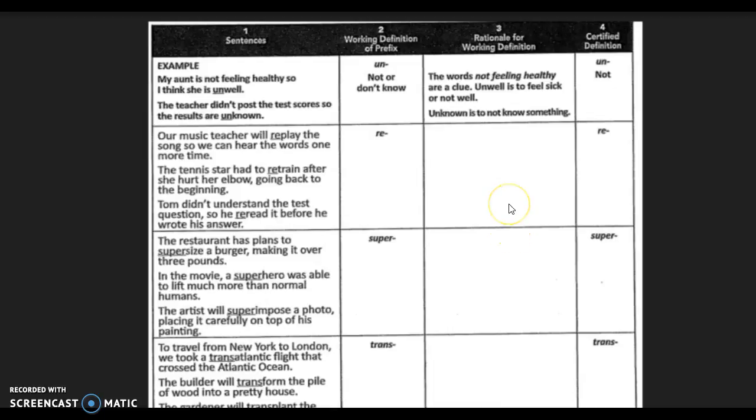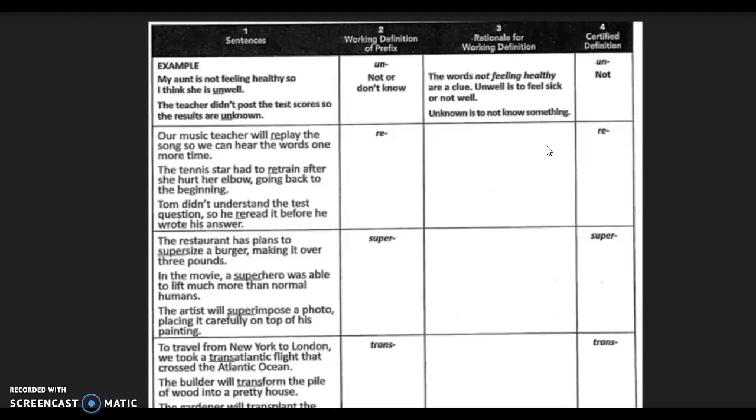If you remember from before, our procedure for finding the meanings of our definitions of each prefix is to look at the prefix attached to a word in context of the sentence. So what I want you to do when I read each sentence is try and figure out, what does the word replay mean? What does retrain mean? What does reread mean? When you use the context clues and you come up with your meanings, we're going to put it over here in the rationale for our working definition. All right, let's get started.